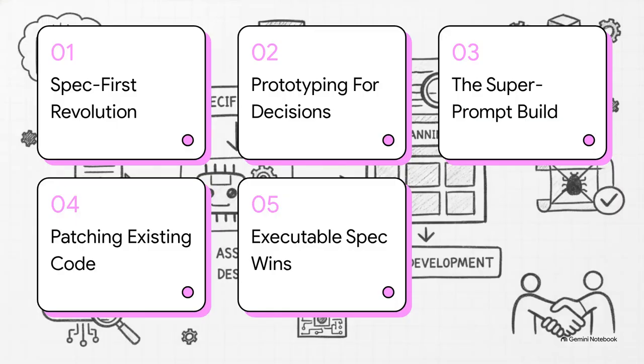Section 1, the Spec First Revolution. Section 2, Prototyping for Decisions. Section 3, the Super Prompt Build. Section 4, Patching Existing Code. And finally, Section 5, the Executable Spec Wins. Think of today's explainer as medical triage for your codebase. We're going to hand you the exact tools you need for these specific, distinct phases of the software lifecycle. Let's get to it.